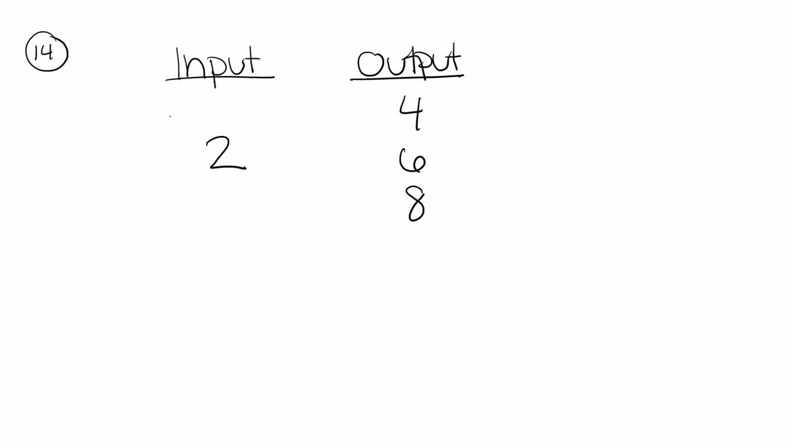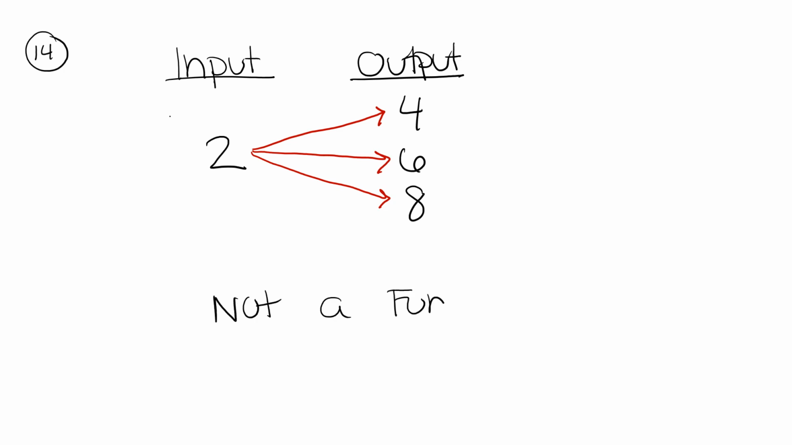For number 14, for our input values on our map, we have the number 2. And for our output values, we have the numbers 4, 6, and 8. We can see that 2 and 4 are paired together. We can see that 2 and 6 are paired together. And we can see that 2 and 8 are paired together. This is representative of not a function because the number 2 has multiple answers. The number 2 is paired with 4, 6, and 8. The input values, the x values, can only be used once.